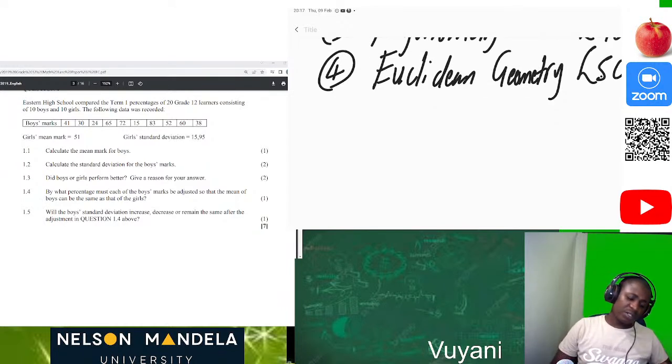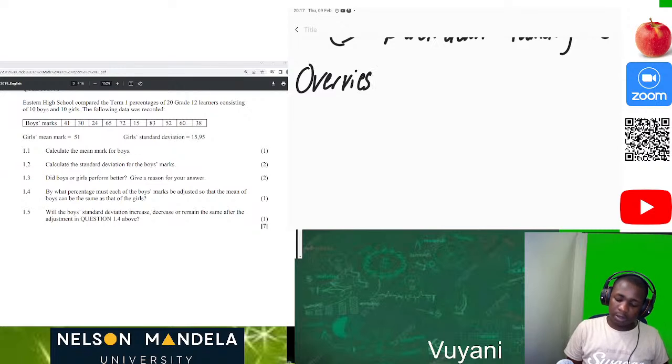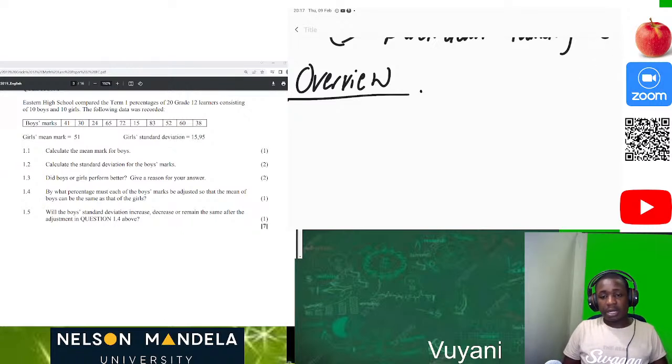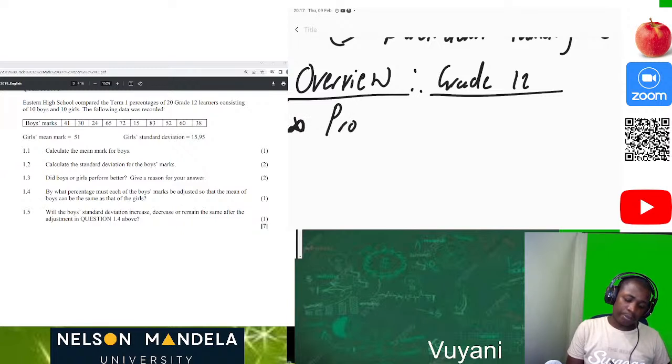Just to give you a small overview of grade 12 Euclidean geometry: the first thing which is important is to understand that we have what we call the proportionality theorem.